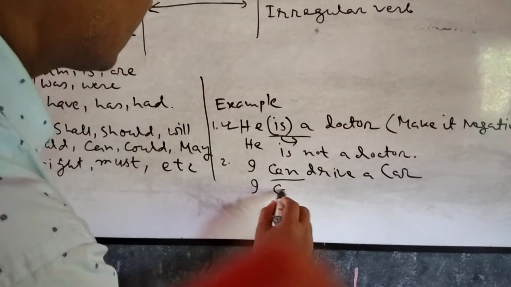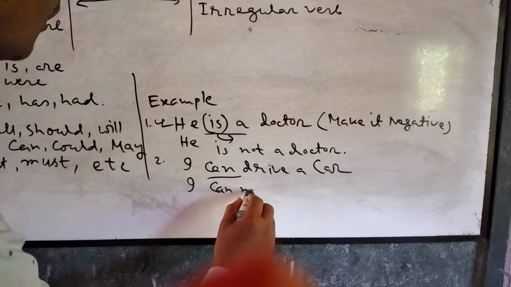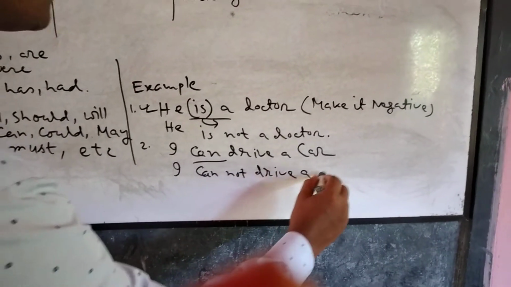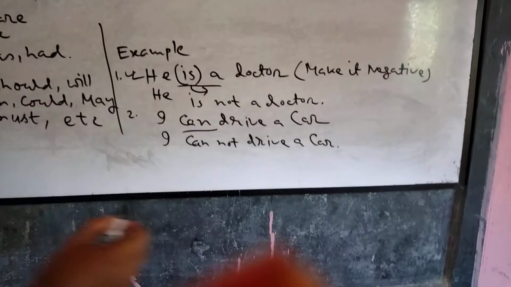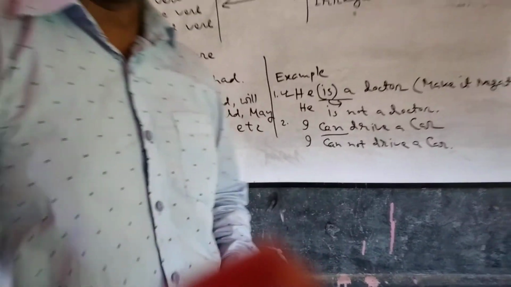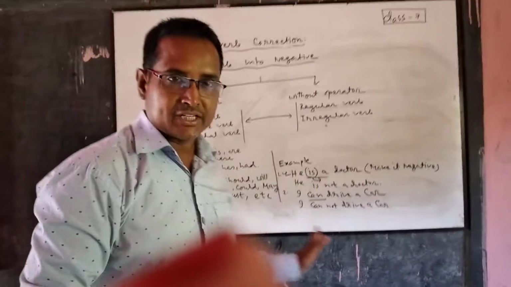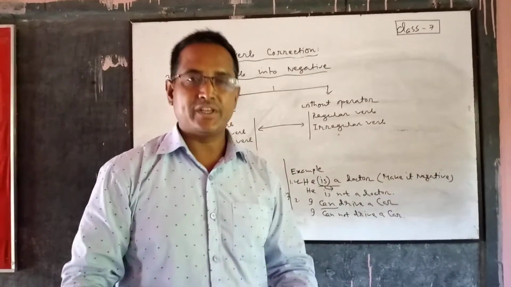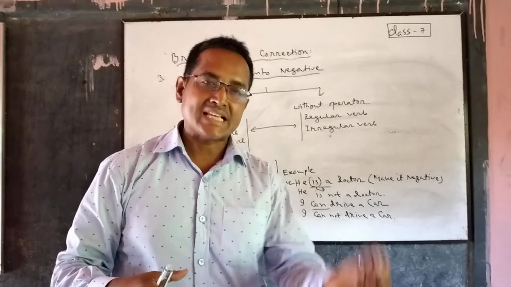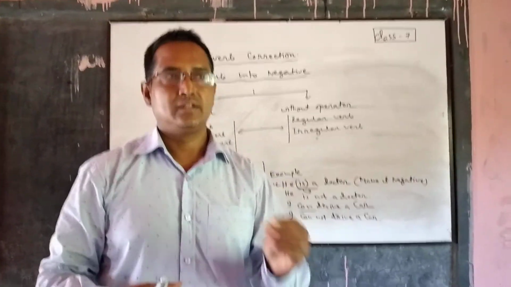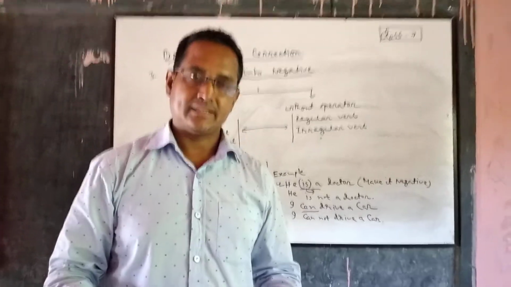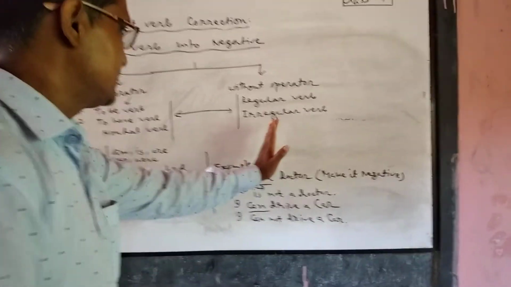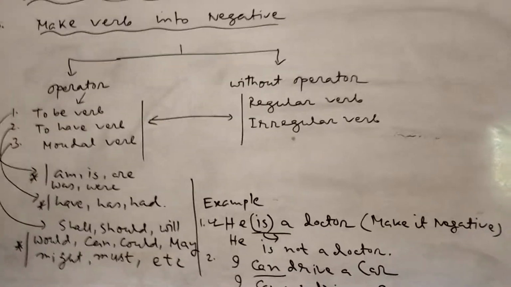I cannot drive a car. Clear to you, student? This is the function of operator. If an operator comes, it is very easy for you. We will just add a not, then you will correct easily. Now we will go to that side. This is important and this is tough.